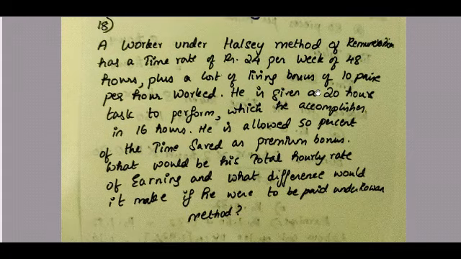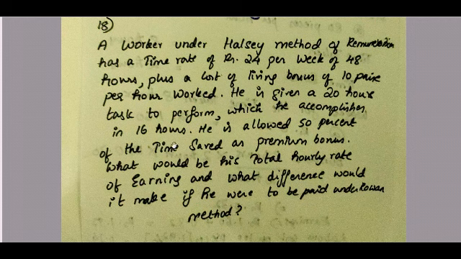They are telling in the question that a worker under the Halsey method of remuneration has a time rate of rupees 24 per week of 48 hours plus a cost of living bonus of 10 paisa per hour worked. He is given a 20 hours task to perform, which he accomplishes in 16 hours.